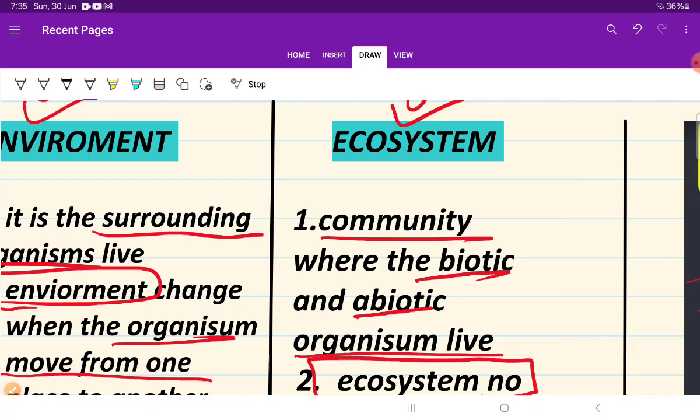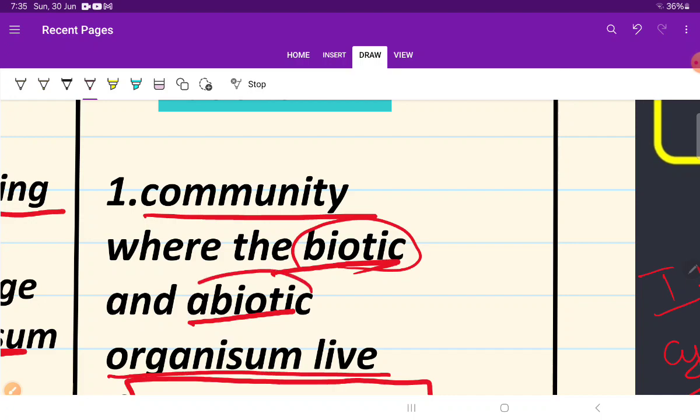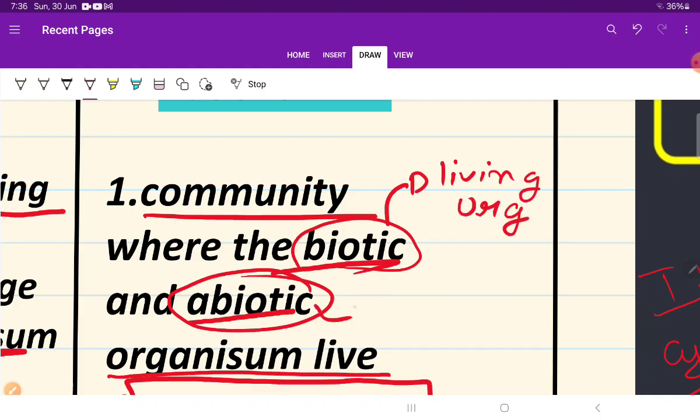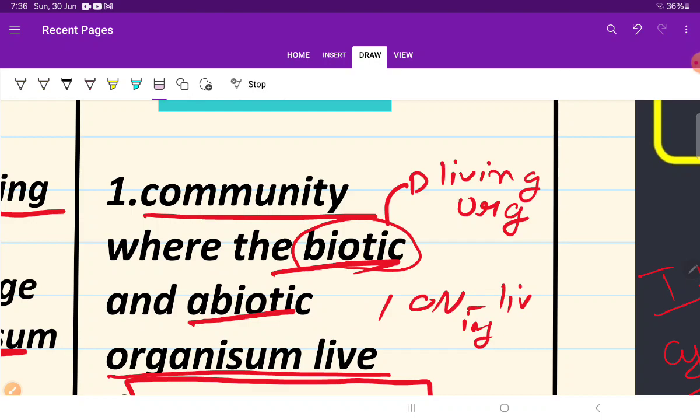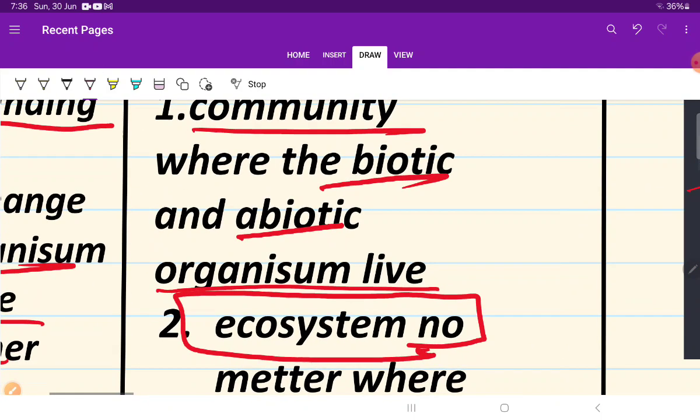Ecosystem is where the community of biotic and abiotic organisms live together. First of all, what is biotic and what is abiotic? Biotic means all the living organisms, and abiotic means all the non-living things. Non-living means air, water, food. That's it. Okay, so where the biotic and abiotic components live together, it is known as an ecosystem.